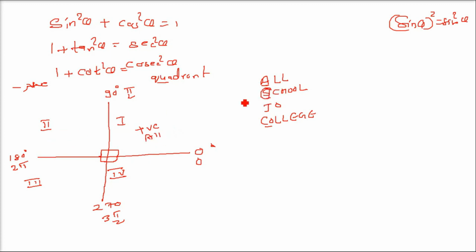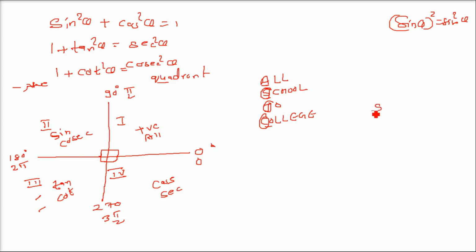Coming here, S, sine is only positive here. So sine is positive, and what is the reciprocal of sine? It is cosec. So only sine and cosec are positive. Coming here, it is T, tan. Only tan and its reciprocal, that is cot, are positive here. Others, like cos, sine or anything else, are going to be negative here. Coming here, fourth quadrant, C, cos will be positive and sec will be positive. Others are all negative, right? So this is the sign of trigonometric ratios or functions. We have divided into 4 quadrants such that we have the signs like this.